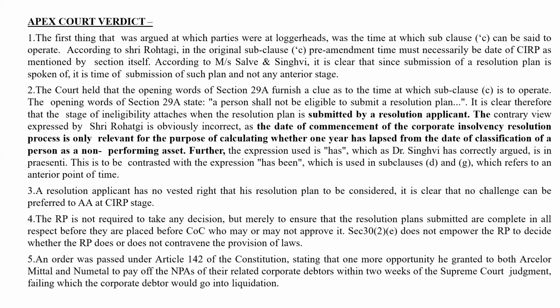So they said let one more opportunity be given to both ArcelorMittal and New Metal. Even if there is an NPA, they should pay. So it allowed them to pay off the NPAs of their related corporate debtors within 2 weeks of the Supreme Court judgment, failing which the corporate debtor would go into liquidation.